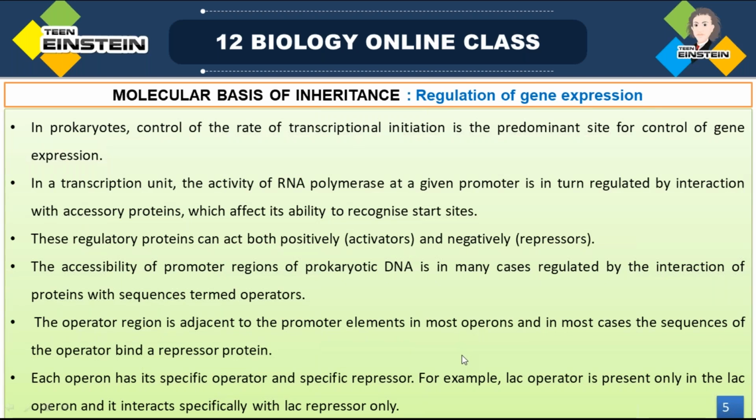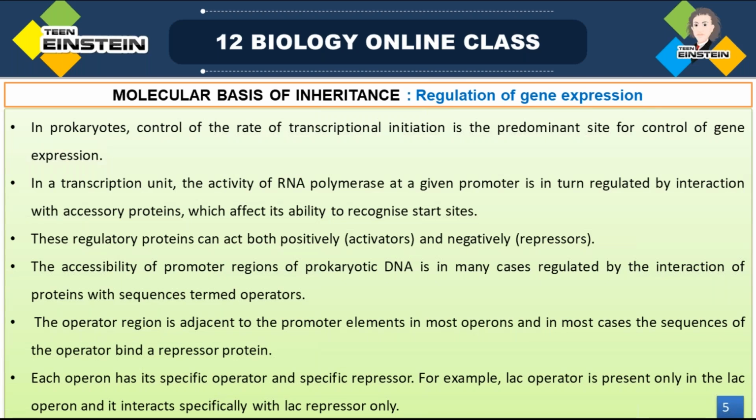So how is it getting regulated in prokaryotes? By the interaction with other proteins in this site. Those types of interactions by accessory proteins in the enzyme binding site.